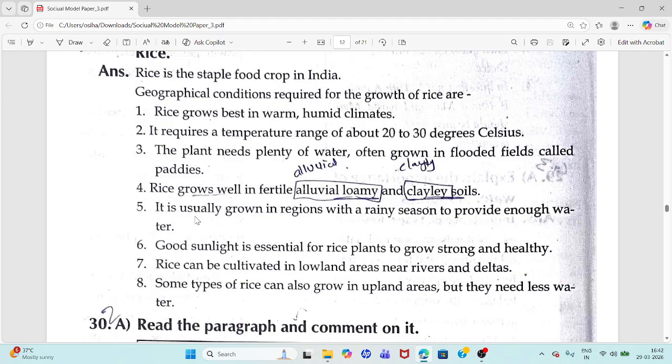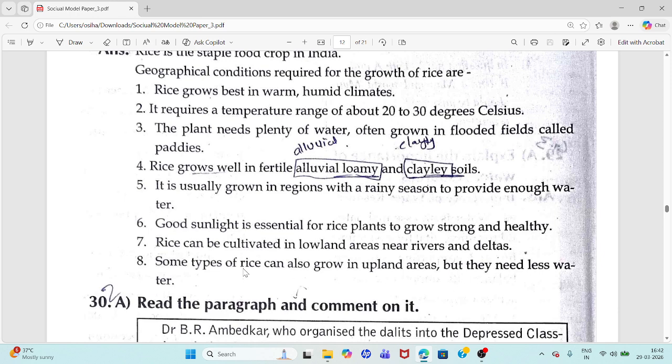Rice is usually grown in regions with a rainy season. To grow rice plants, good sunlight is essential. Rice can be cultivated in lowland areas near rivers and deltas. Some rice plants can also grow in upland areas, but they need less water.